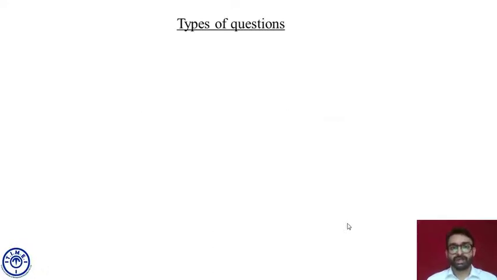What kind of question do we get in direction sense topic? There are multiple varieties of questions, precisely four varieties. Let's start with the first variety of question. It's movement related. I'll give an example. Somebody's house is facing north. He started moving from his house, traveled 100 meters, took a right turn, then took a left turn, and so on and so forth. These kind of questions are called movement related questions.